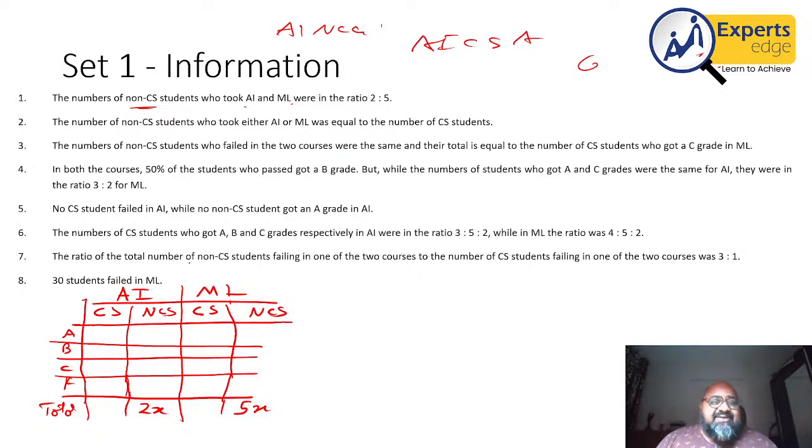Right. Next it says the number of non-CS students who took either AI or ML was equal to the number of CS students. Okay. Now the CS students have to take both courses in any way. So the sum of these two should be equal to the number of CS students. And CS students will take ML as well as AI. So the number of CS students taking both the courses will be 7x, and 7x is the sum of the non-CS students.